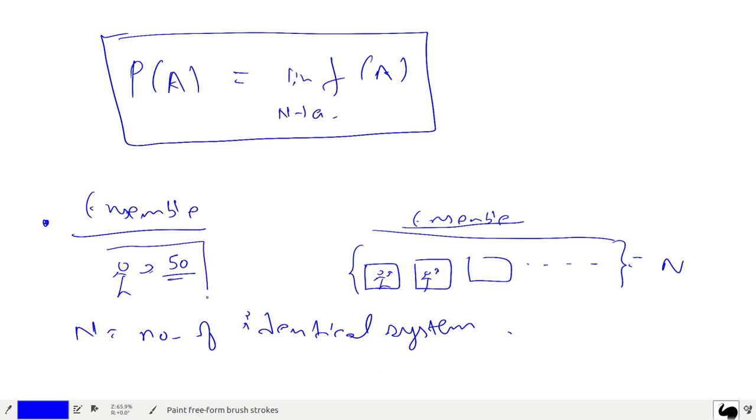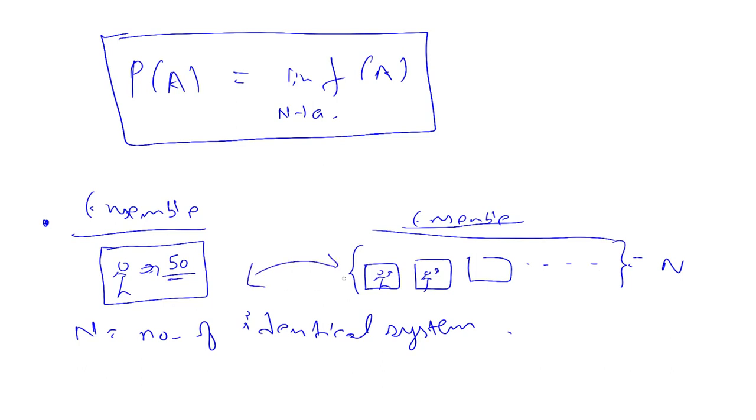Instead of doing a trial again and again on the same system 50 times, what we can do is take a collection of such systems and make it an ensemble, as both will give you exactly identical results. So thank you, that much for today.